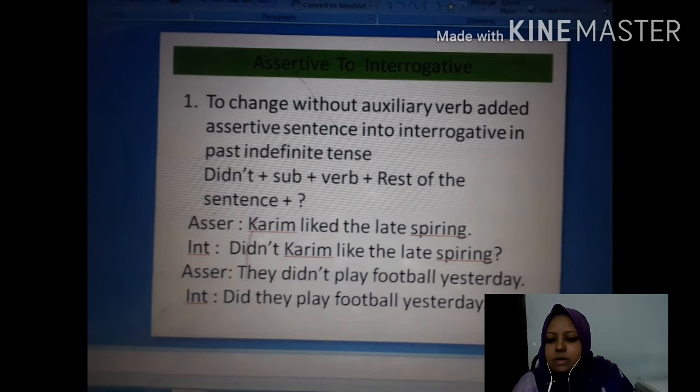Karim liked the late spring. Didn't Karim like the late spring? They didn't play football yesterday. Did they play football yesterday? Another noticeable thing here is in interrogative form, the main verb will be in present tense, because you know when we take auxiliary verb as past, then the main verb will be in present form. Okay.